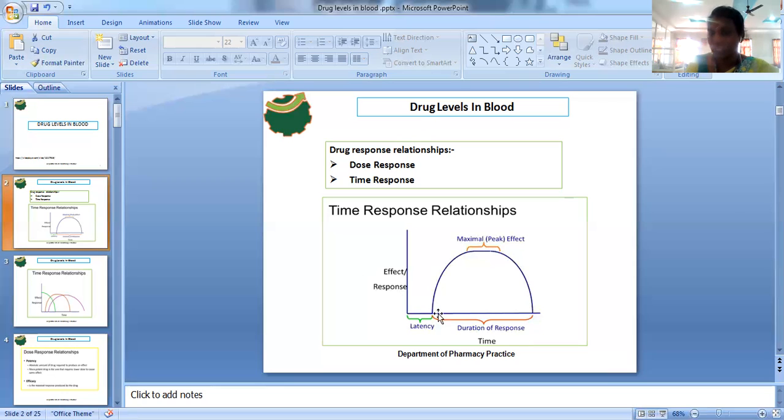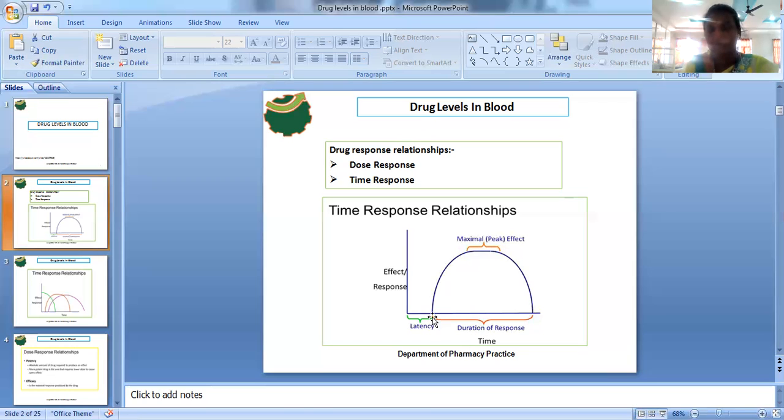Initially there is no clinical response, and slowly, as the time spent by the drug in the body proceeds, the clinical response increases. At a particular point of time it shows the maximum response, which is said to be the peak effect or maximal effect. The time with respect to this maximal effect is said to be the Tmax.